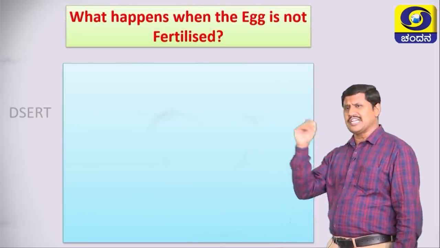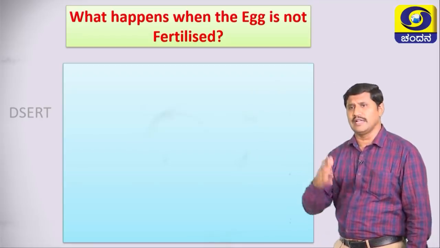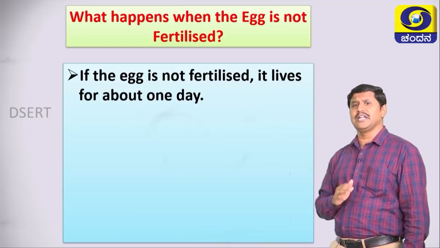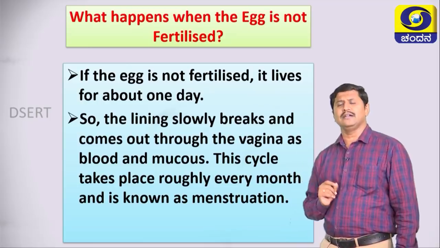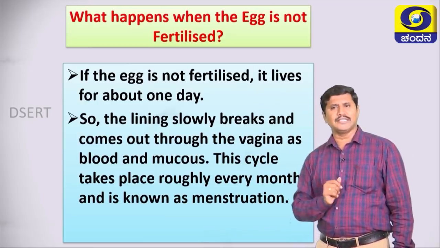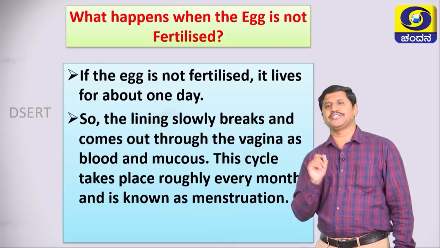Then you may be asked a question. What do they ask? What happens when the egg is not fertilized? The egg is not fertilized, it lives for about 1 day. So the lining slowly breaks and comes out through the vagina as blood and mucus. This cycle takes place every month and is known as menstruation.